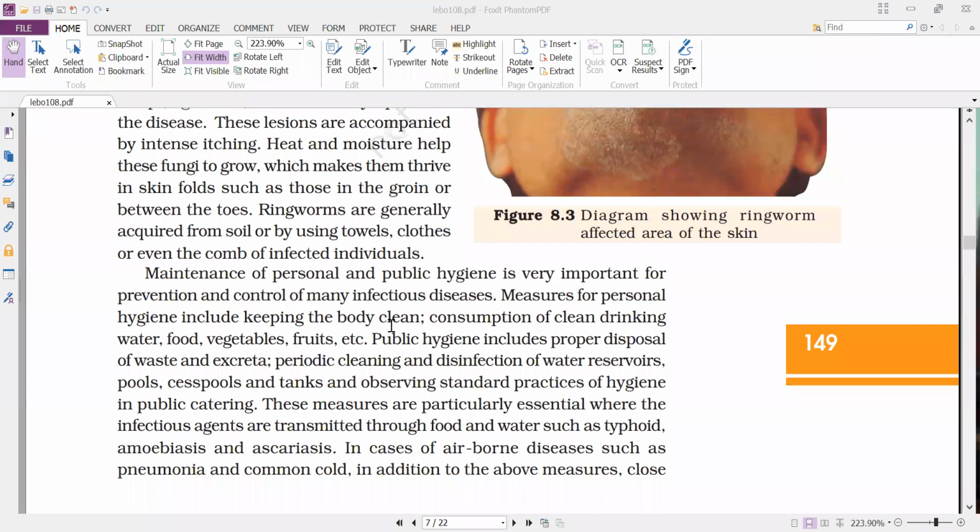So that we can reduce the infection. Completely we can't avoid it, because the disease causing organism might be present inside. If we clean even outside, what can we do? We can't do anything. So we can reduce the transmission of the disease by regularly cleaning up.